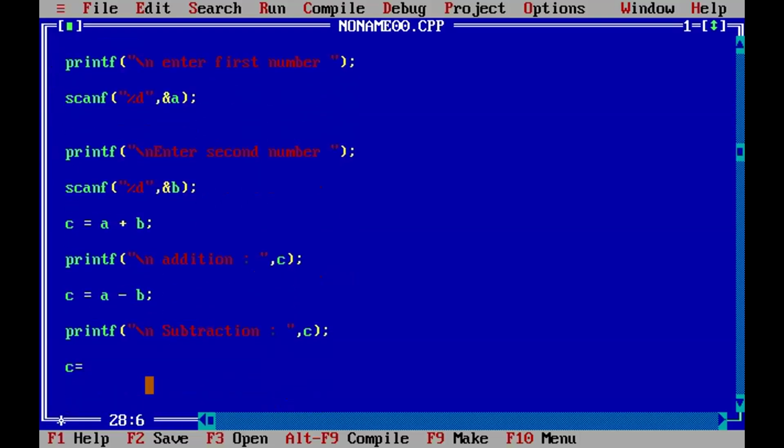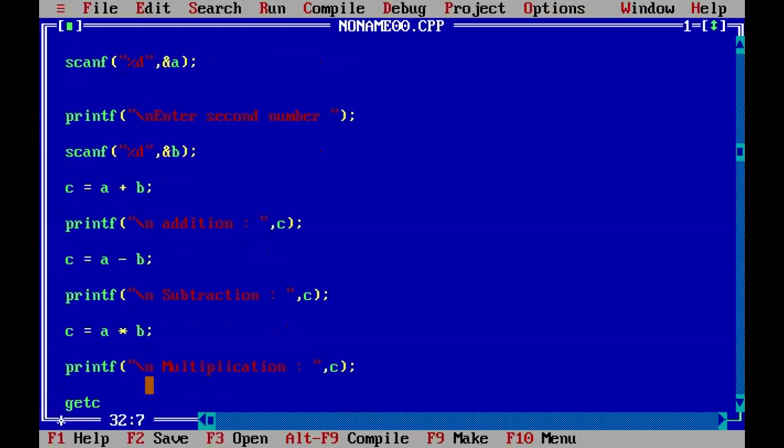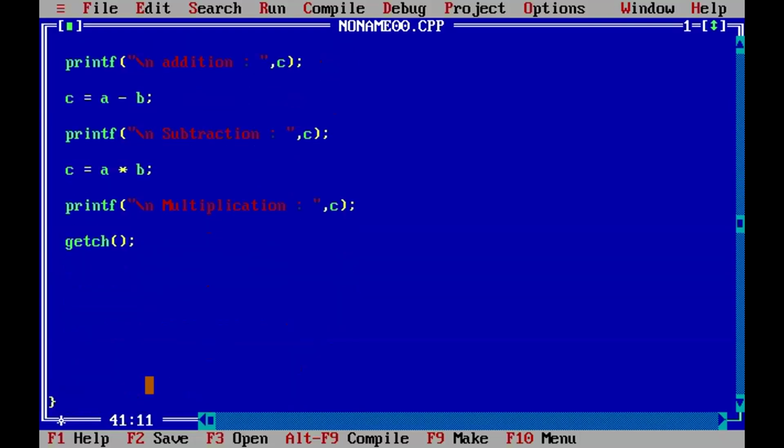Next, c equal to a into b, multiplication. Printf slash n, multiplication, displaying the c value. That's it here. Then finally getch, to see the output. So this is the C program.